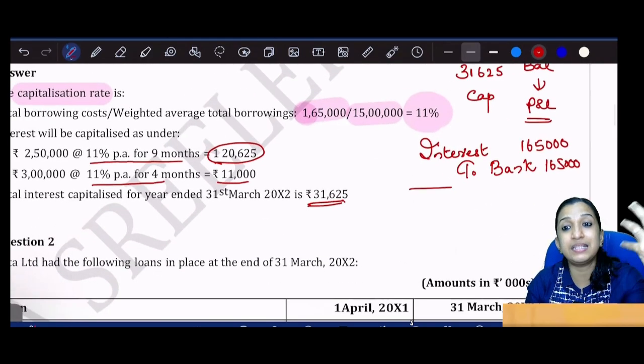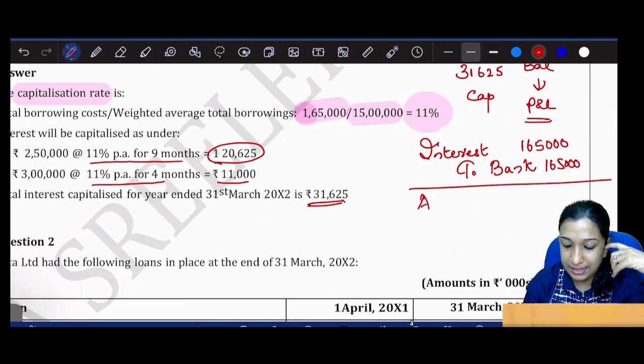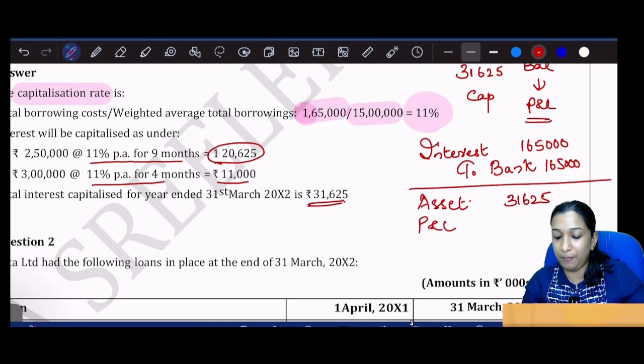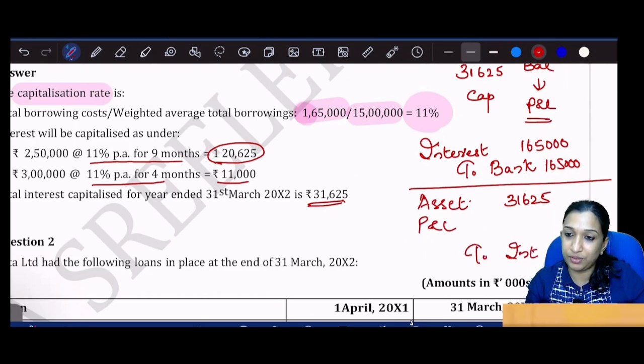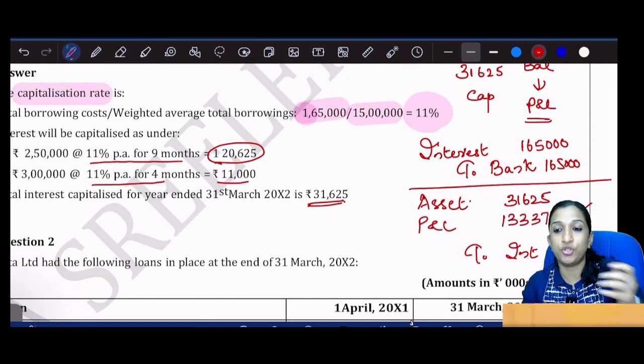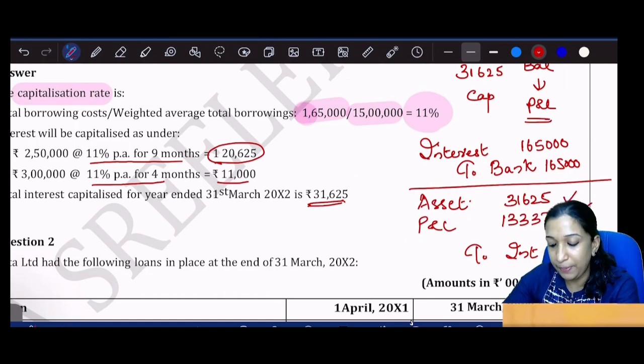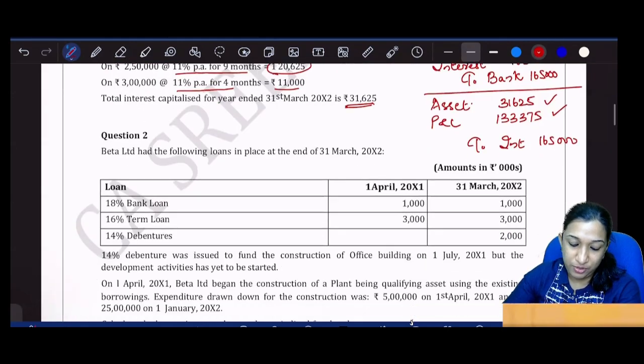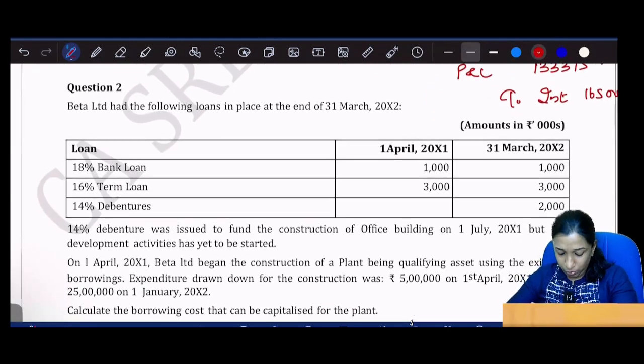Now I'll pass my second journal entry: asset account debit 31,625, P&L account debit for the balance, to interest 1,65,000. This is what is charged to P&L. What is not capitalized will be charged to P&L. Are you clear? Is it okay? That is the weighted average borrowing rate. If it is not clear, I need more examples.